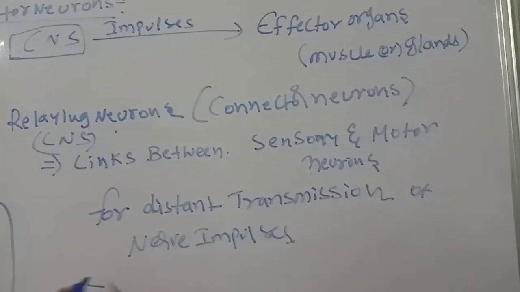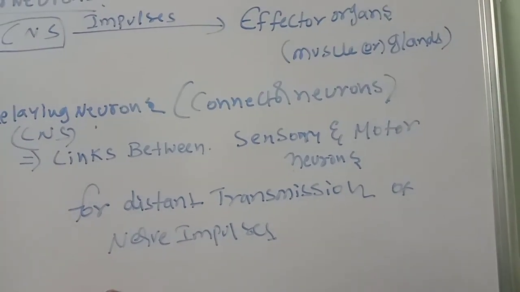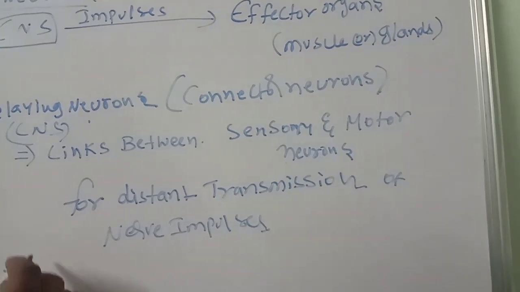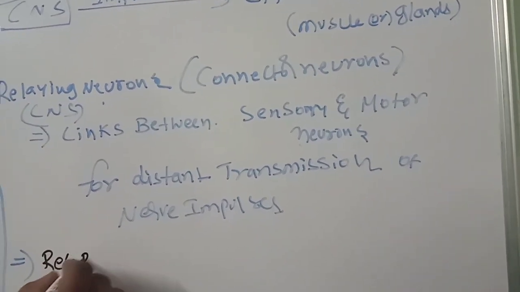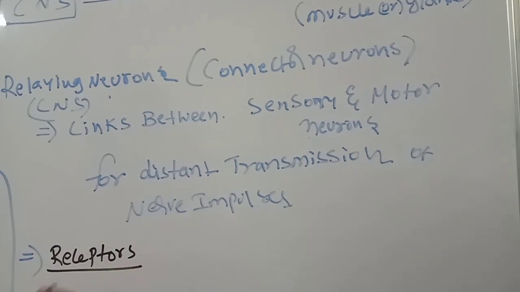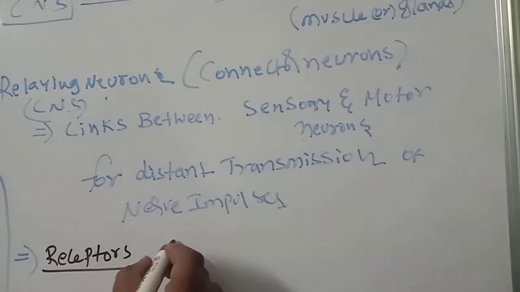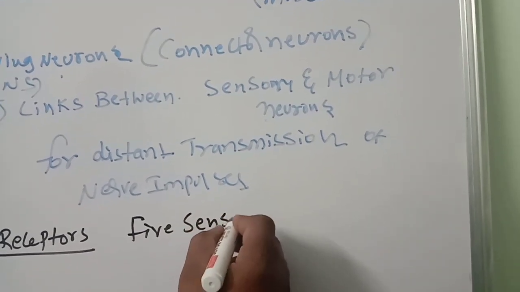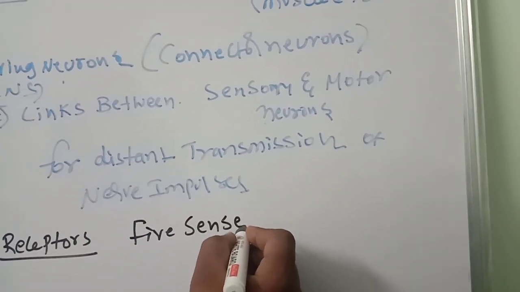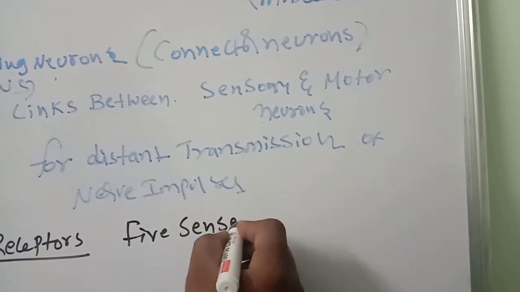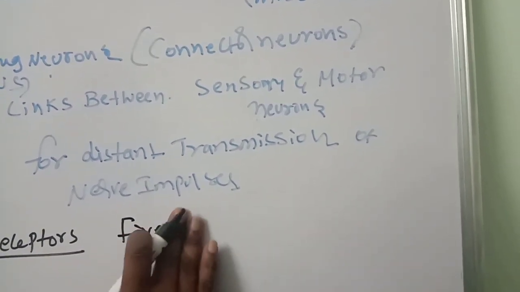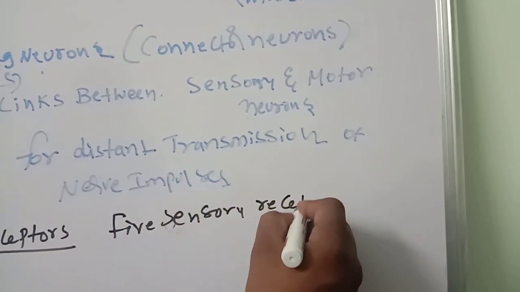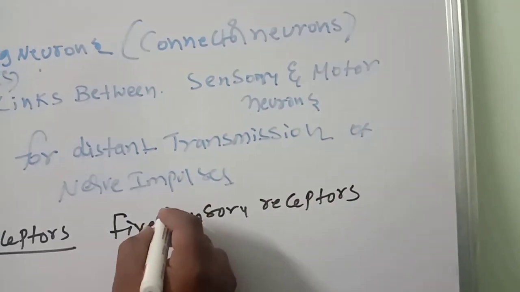So the nerves are there, and receptors are present. Receptors are very, very important. What are the receptors? How many sense organs are there? Five sense organs, so five sensory receptors are present.